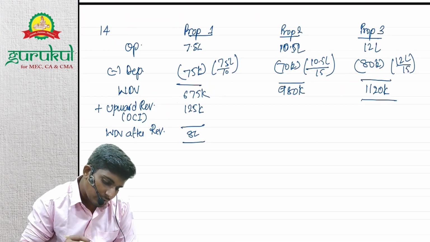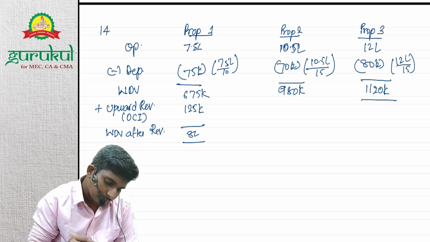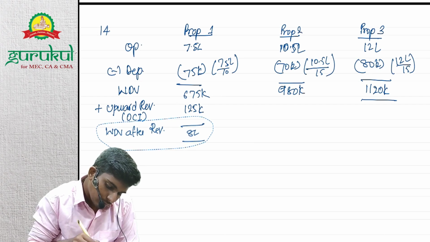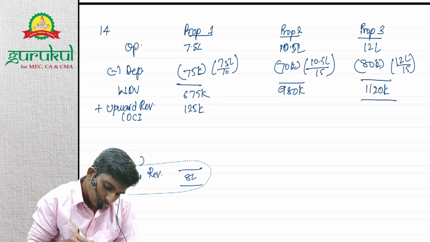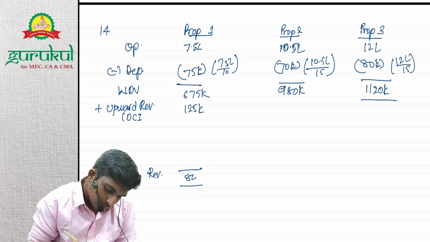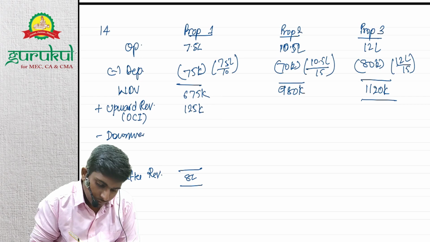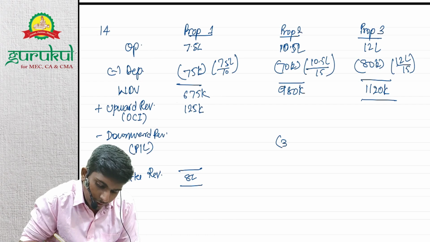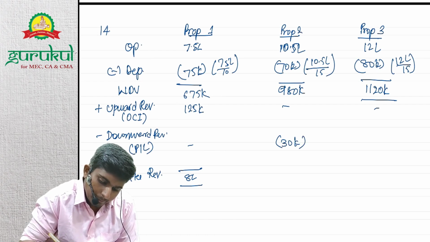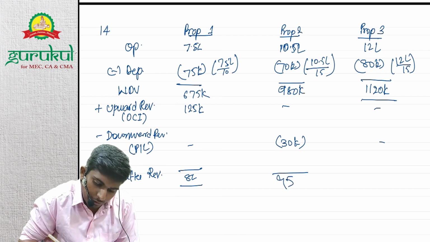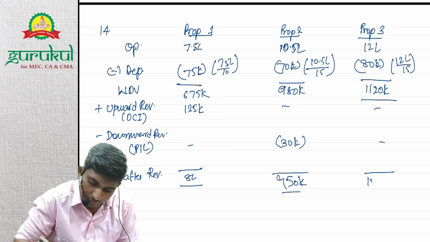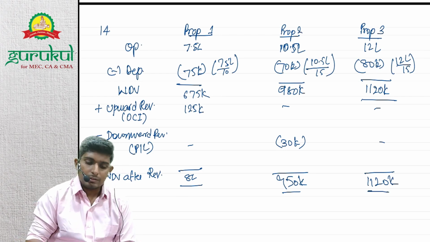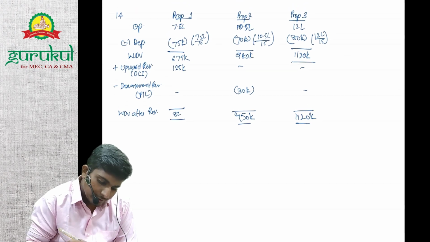So we have a downward revaluation, right? Downward revaluation will go to P&L. How much? 30,000, right? We have a carrying value of 9 lakh 80,000 and it is now 9 lakh 50,000, and the investment property stays at 11 lakh 20,000, right? Done. How will it appear in the balance sheet?